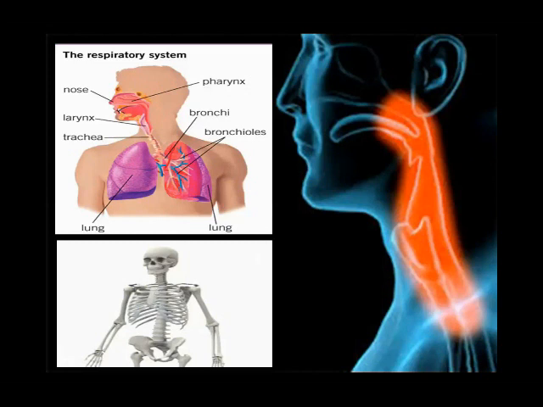Why is it so? Because as we grow older, some of our bones fuse together to make bigger and stronger bones. That's why in a baby 300 bones are present, but as we grow older,